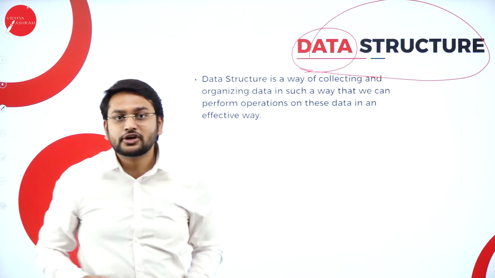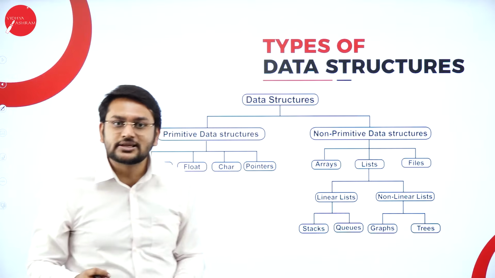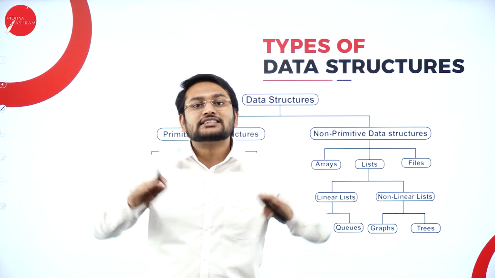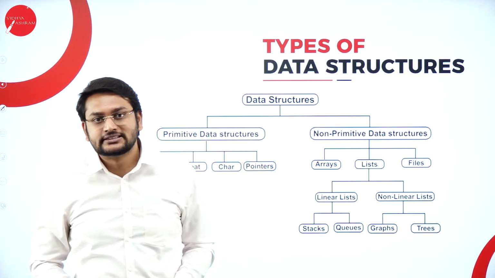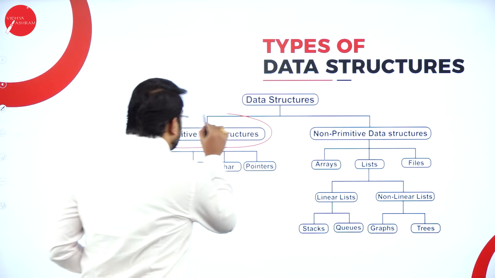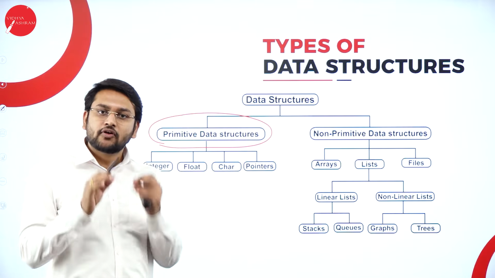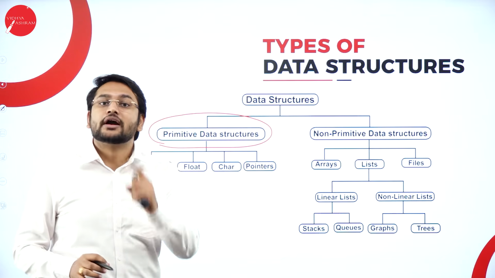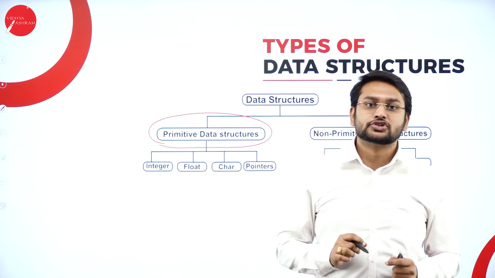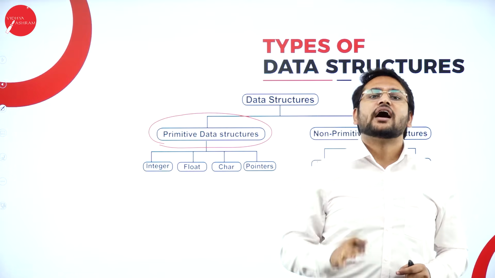So that is what I'm going to discuss now with this diagram. When it comes to the concept of different types of data structure, mainly it gets divided into two categories. The first category that I have here is primitive data structure. Whenever I say the word primitive, you need to understand one thing. In this primitive data structure, I will be able to store only one data element.